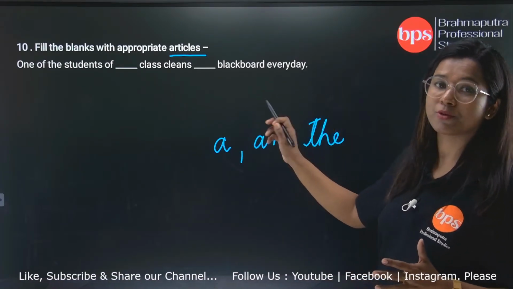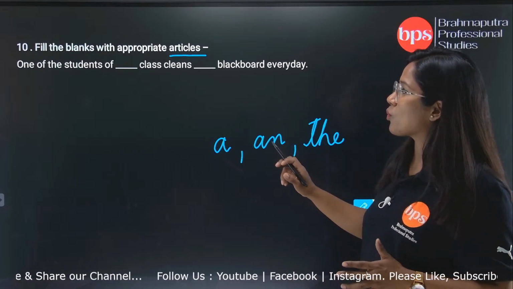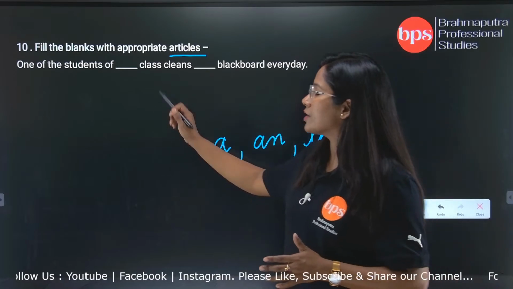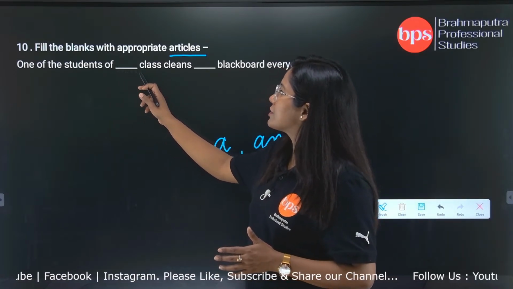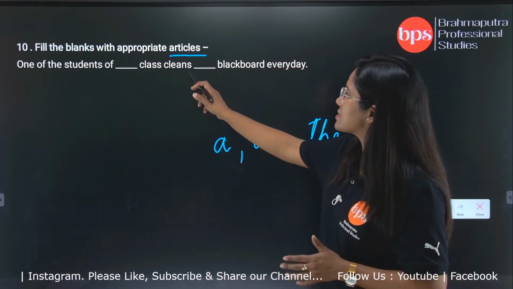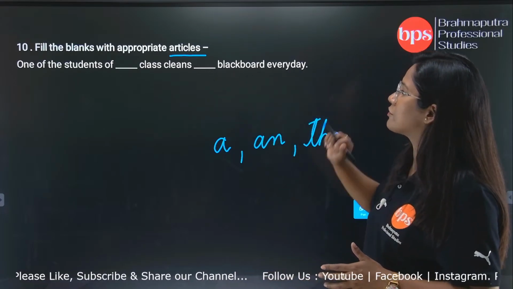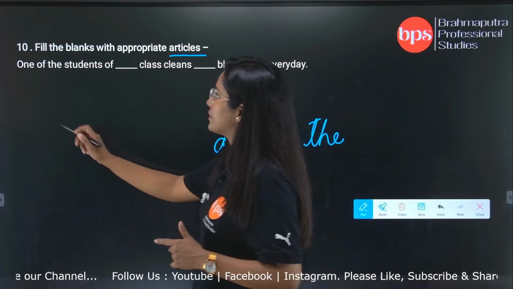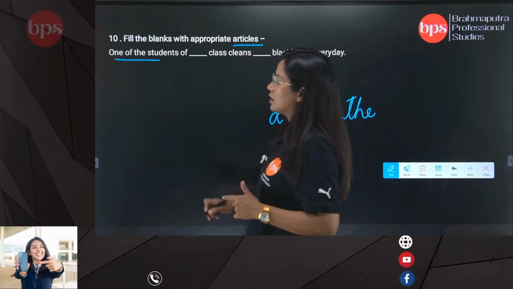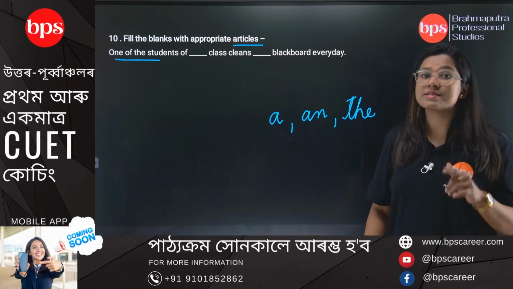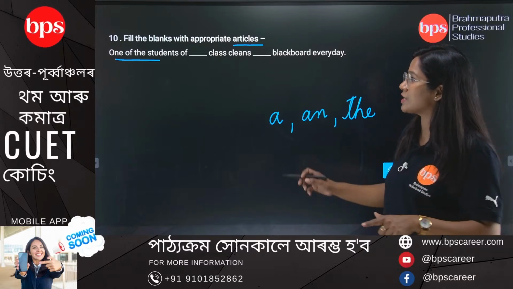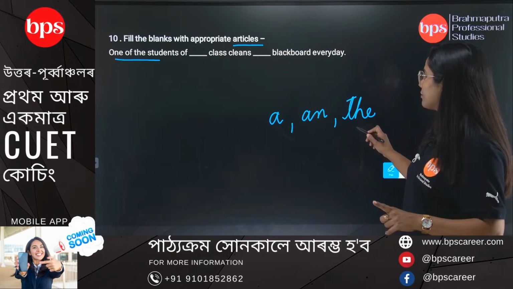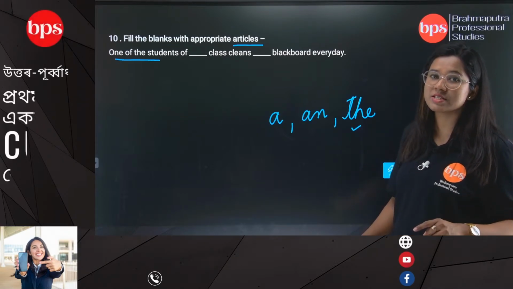So one of the students going through the sentence, what we get: one of the students of dash class cleans dash blackboard every day. So whenever you have 'one of the', you know that something is definite. One of the students, so we say 'the', because it is definite.